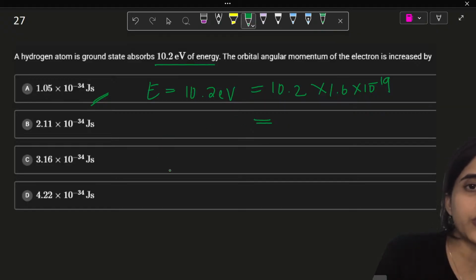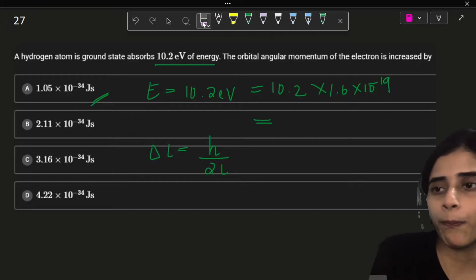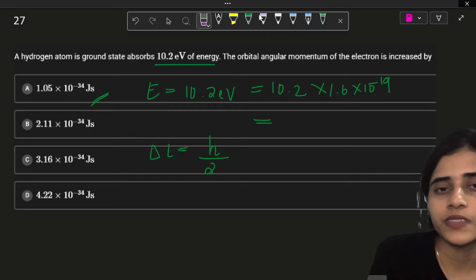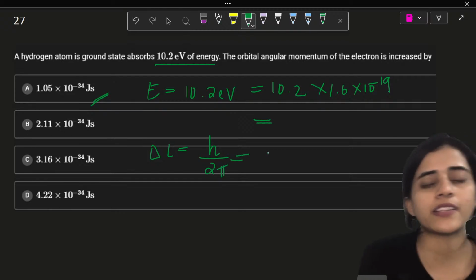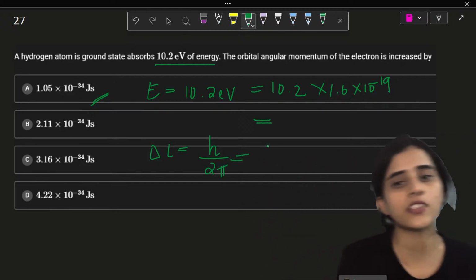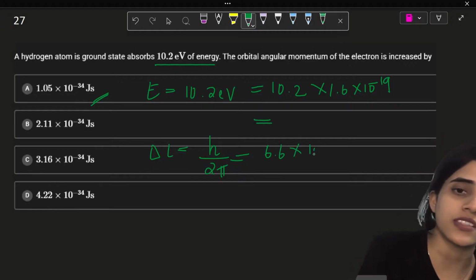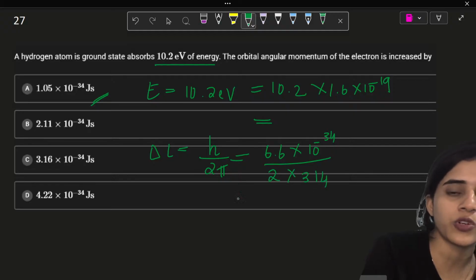Now what else should we do? The angular momentum. So another formula of the chapter, angular momentum, delta L is h by 2 pi. H is Planck's constant. How much is your Planck's constant? 6.6 into 10 raised to minus 34 divided by 2 into 3.14.